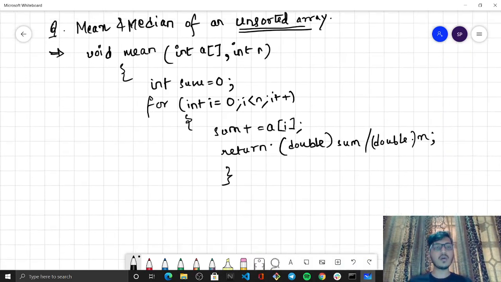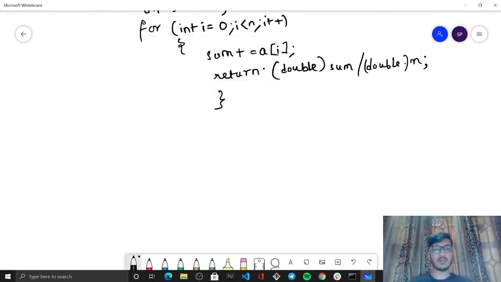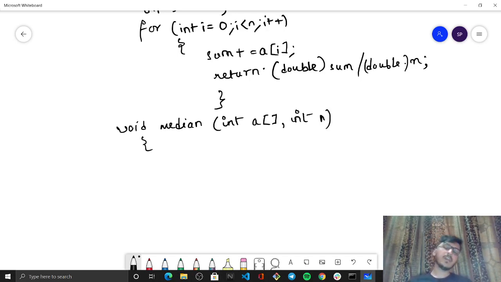Now what should I do for median and how should I go about solving median? देखो अभी हम median से deal कर रहे हैं ना, जब तो median में क्या होगा कि void median int a, the next thing that we should do is same int n. So what happens in case of median is that we need to sort the array. All right. So sorting के वक्त में क्या होगा कि there are two formulas of median. One is for the odd and one is for the even. Okay. So the first thing is that we have to sort the array.